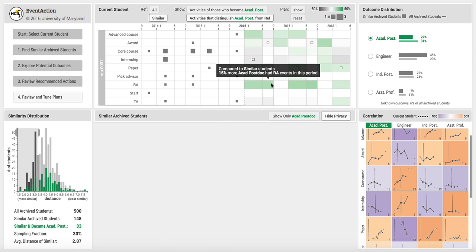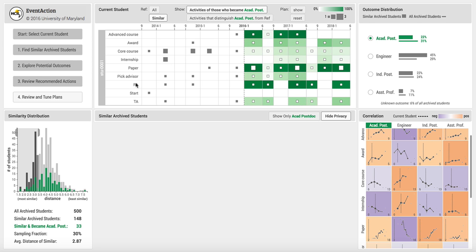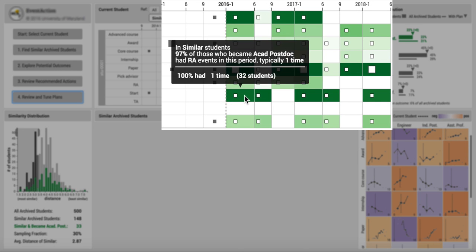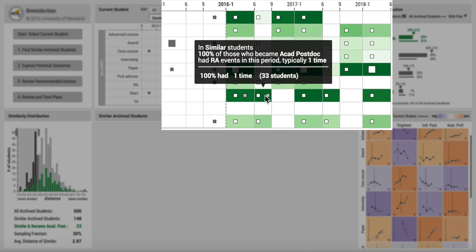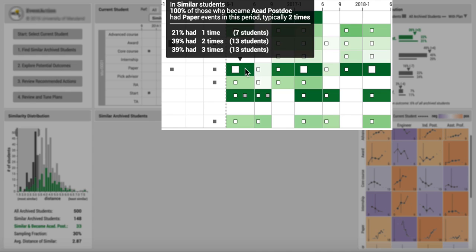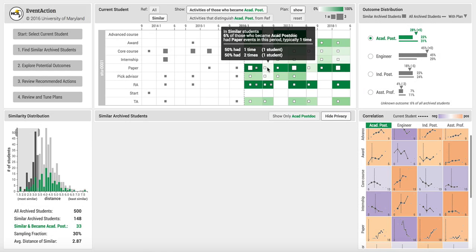Finally, it's time to make a plan. When we click on the 4th step, the boxes move to make room for me to enter my plan. I click on the cells of the timeline. For example, I think I need to get an RA for each semester. The gray boxes indicate my plan. I continue adding other activities.